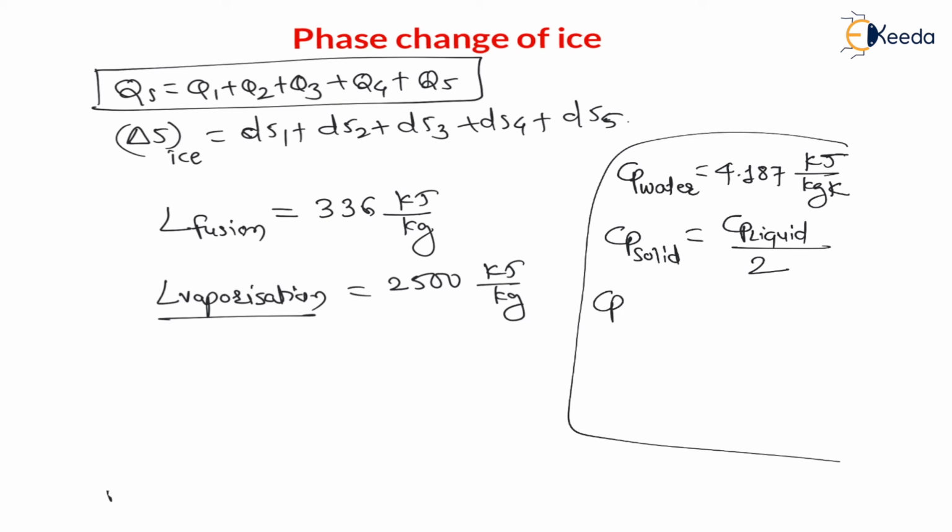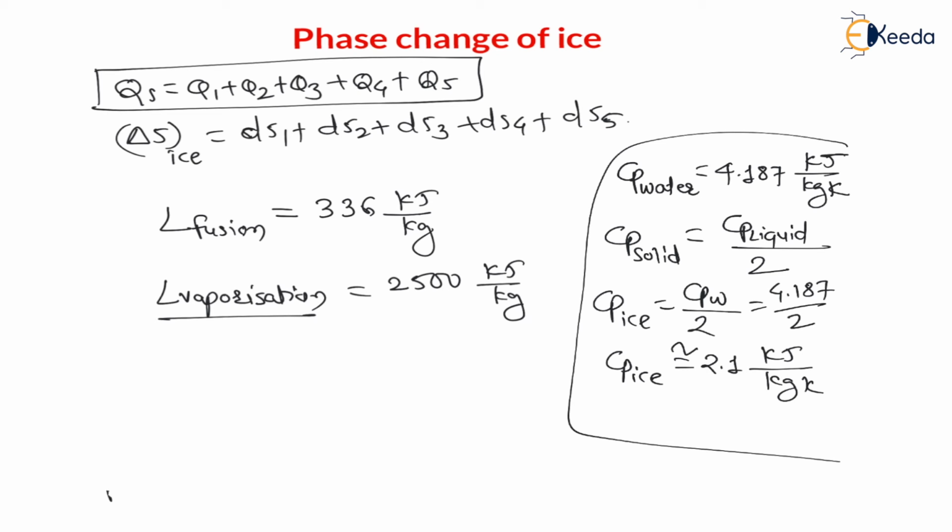Therefore, we can say specific heat of ice is equal to specific heat of water divided by 2, which is nothing but 4.187 divided by 2. Therefore Cp of ice is approximately equal to 2.1 kilojoule per kg Kelvin. Let us find the exact value. It may be 2.09 something, right? You will get like this. Remember always, specific heat of solid is always half of the specific heat of liquid.